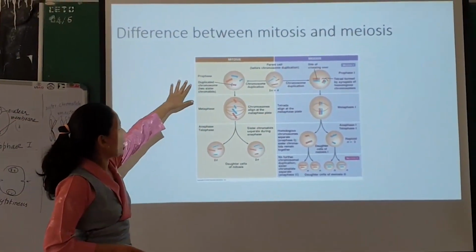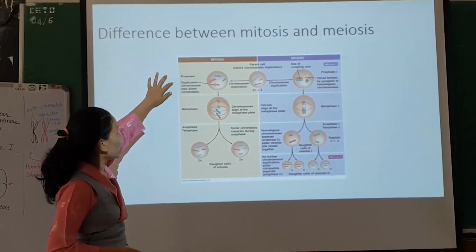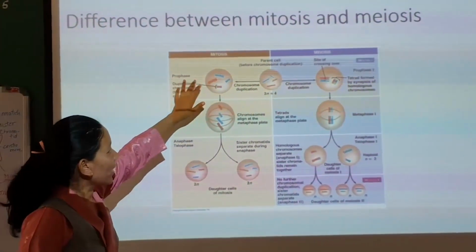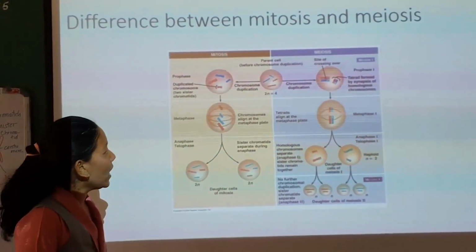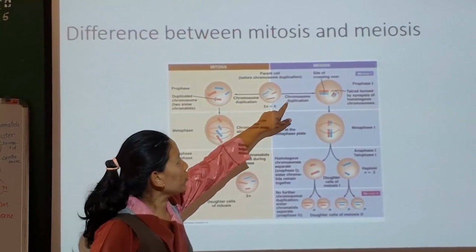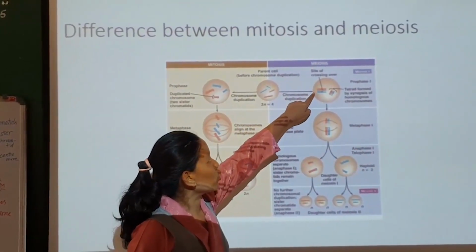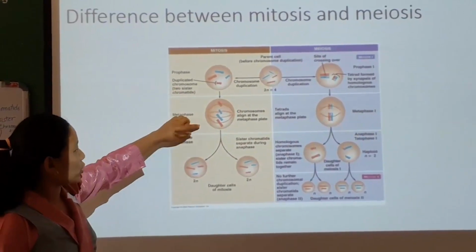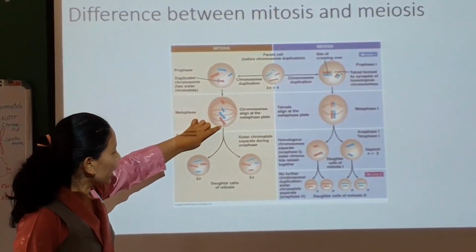In the case of mitosis, during prophase the chromosomes are present, but there is no pairing of homologous chromosomes. In the case of meiosis, there is a pairing of homologous chromosomes leading to a bivalent. In metaphase of mitosis, chromosomes lie at the equatorial plate, whereas in metaphase 1 of meiosis, homologous chromosomes lie at the equatorial plate.